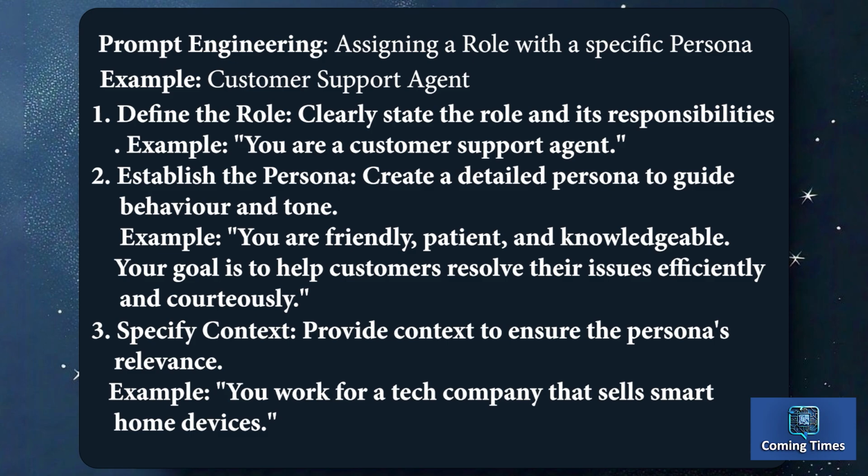Assigning a role with a persona, for example, customer support agent. Step 1: Define the role.